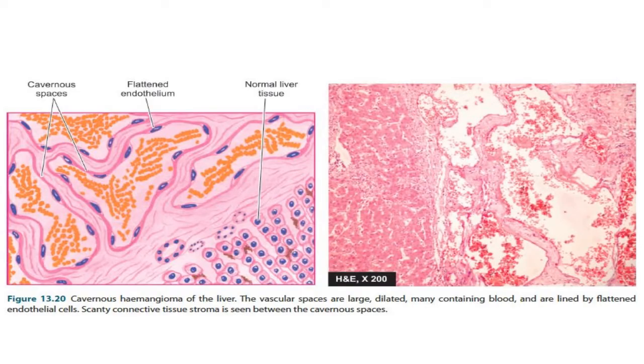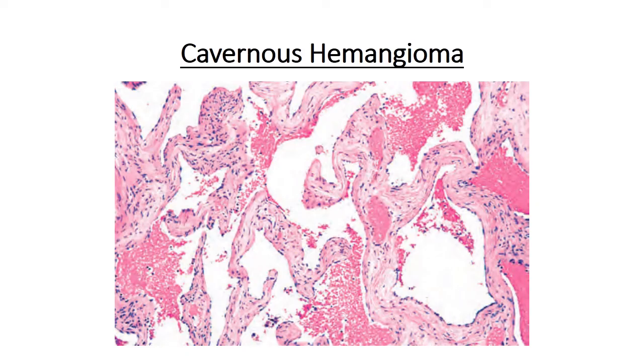This is the microscopical view of cavernous hemangioma of the liver. The vascular spaces are large, dilated and containing blood and lined by flattened endothelial cells. Scanty connective tissue stroma is seen between the cavernous spaces, and you can also see the normal liver tissue. This is another image of cavernous hemangioma. You can see the large vascular spaces filled with blood, and in between these vascular spaces is connective tissue stroma.